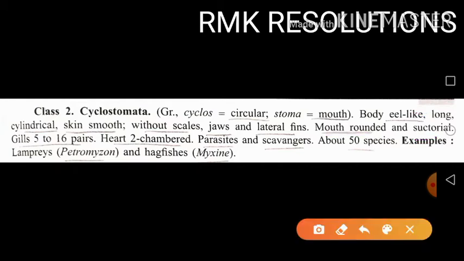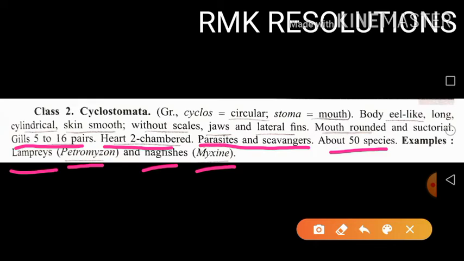So gills are present, 5 to 16 pairs of gills are present. Then the heart of the Cyclostomata animal is a 2-chamber heart. Mostly they are parasitic and scavengers. Parasitic forms exist. Near about 50 species are found in the Cyclostomata class. Examples you can say are the lamprey, this is the common name, or Petromyzon, and the hagfish, it is also called the Myxine.